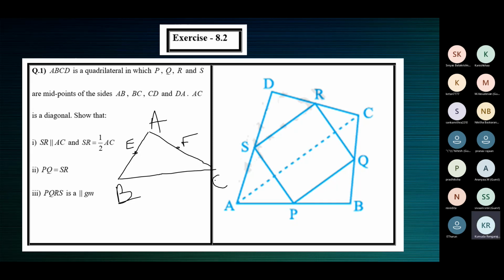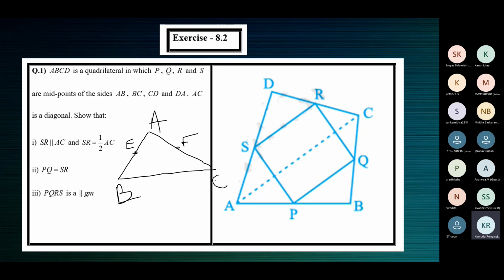Now we are given a triangle ABC. E is the midpoint of AB, given. We are also given that F is the midpoint of AC. We need to be given the midpoints of any two sides of the triangle.